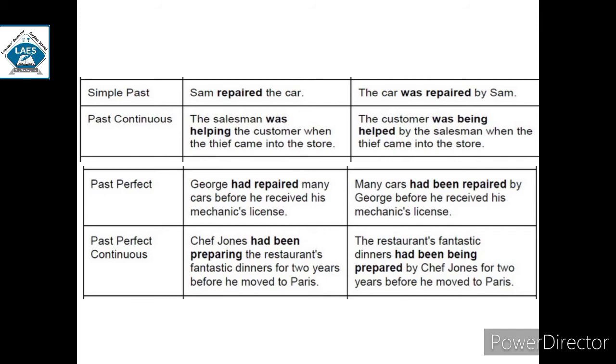Past perfect continuous. In perfect continuous, you always need to add being after been. Chef Jones had been preparing the restaurant's fantastic dinners. The restaurant's fantastic dinners had been being prepared by Chef Jones.